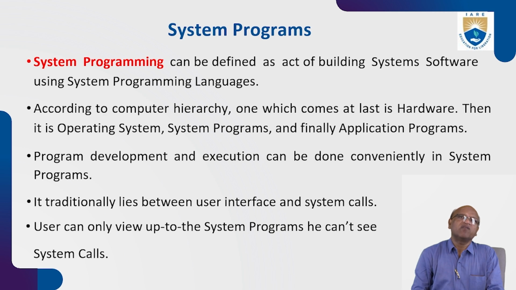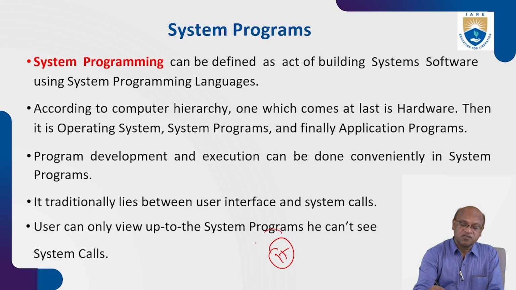According to computer hierarchy, the one which comes last is hardware. Then it is operating system programs, and finally application programs. So if you look at this, hardware is your hardware. After this is the OS. After this, system programs: all these compilers, interpreters will be loaded here, and finally the application program. So what application program you are writing will be available here. That will interface with system programming through the OS, through the hardware.